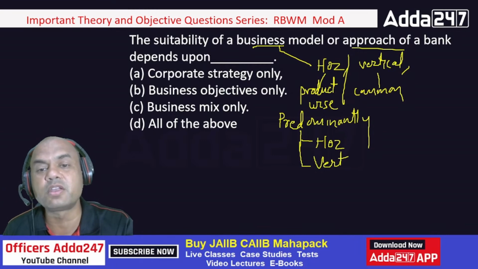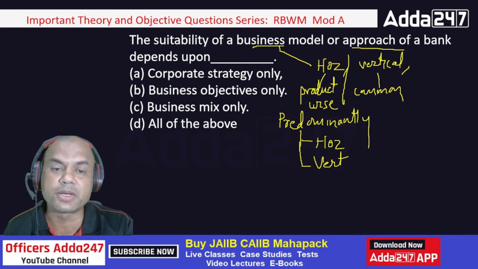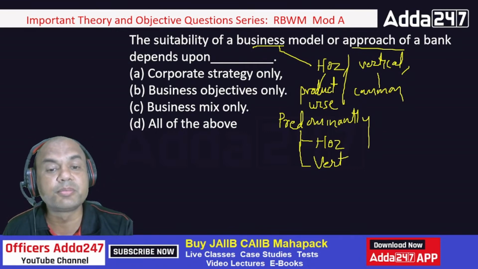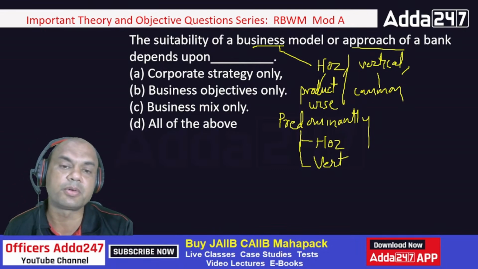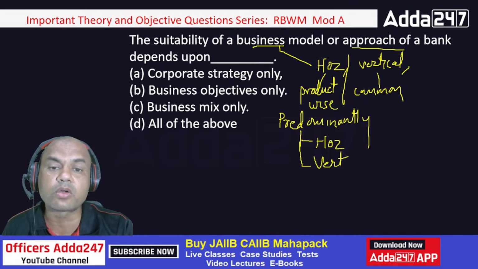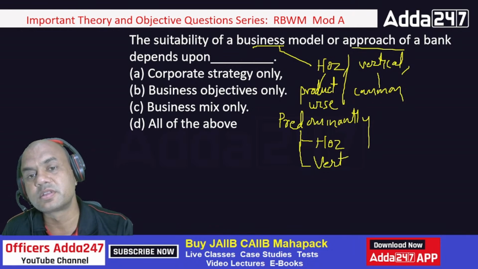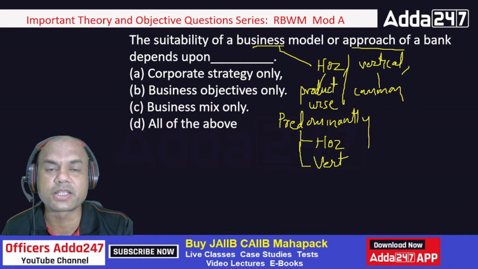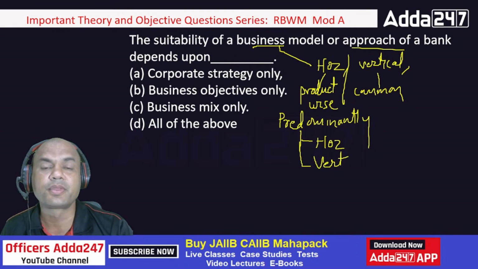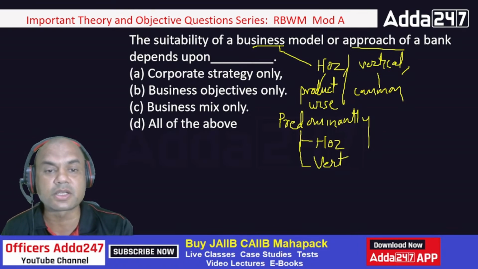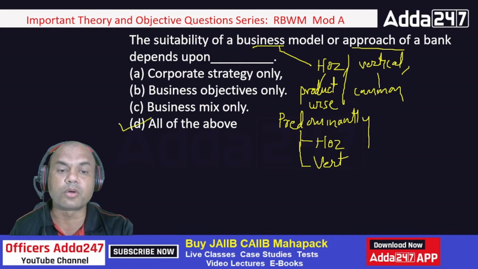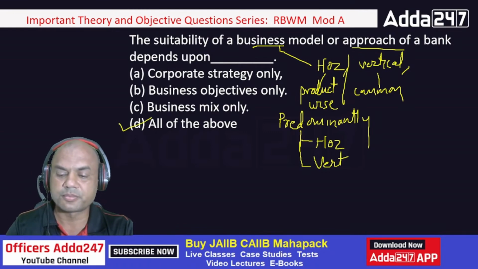So the suitability of business model or approach of a bank depends upon what? Corporate strategy, business objective, business mix, and all of the above. Combination of all these, or only on corporate strategy. Even if my corporate strategy has some XYZ things, but if my business mix means I'm not having that many products, then how will I be able to sell it to the customers? So it is a combination of all of these.